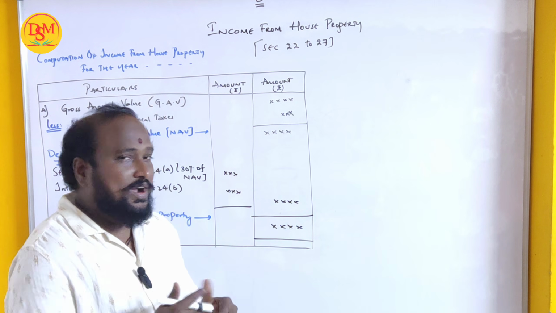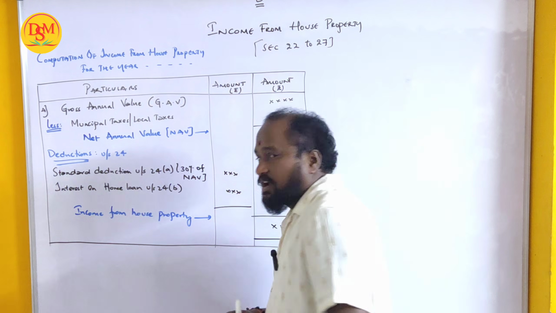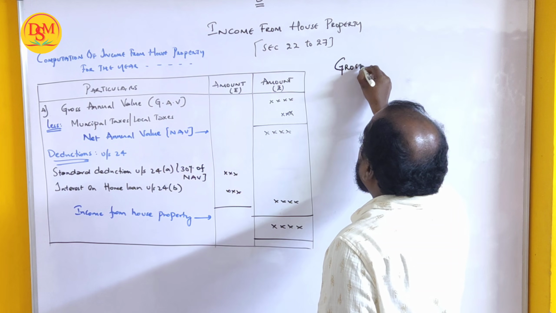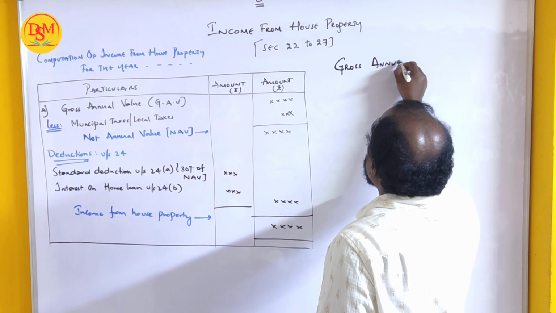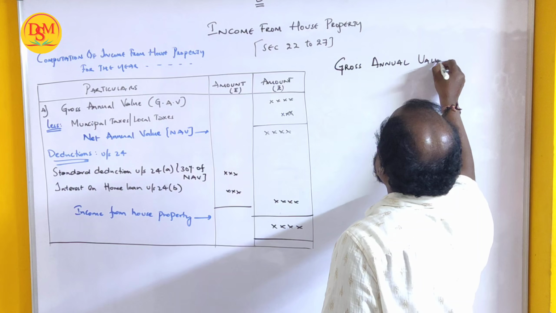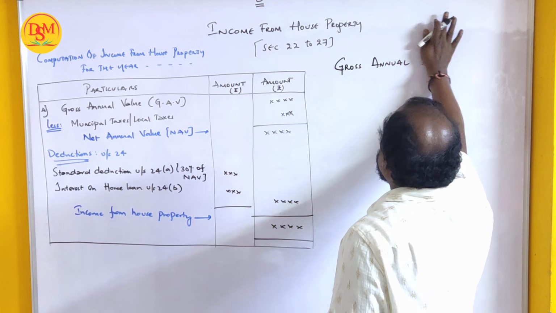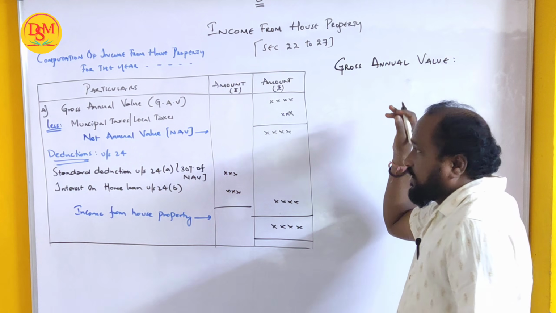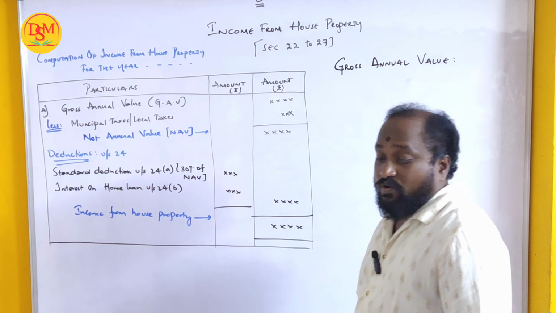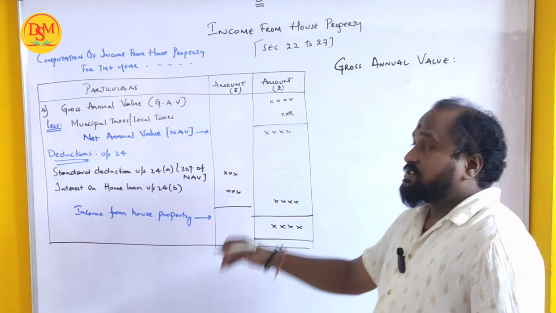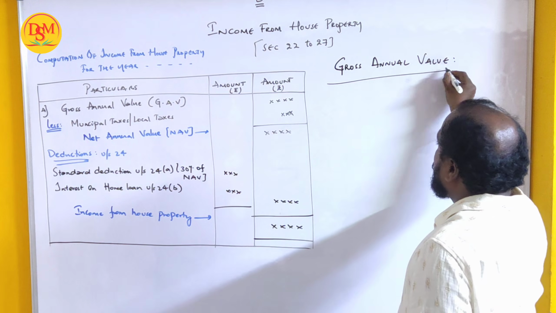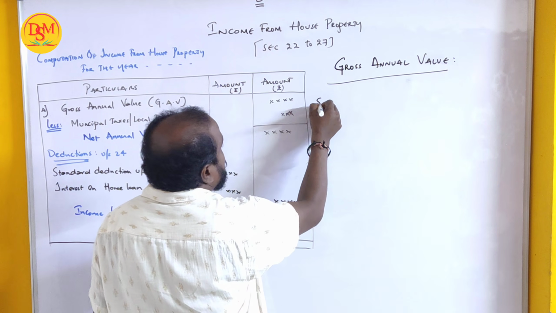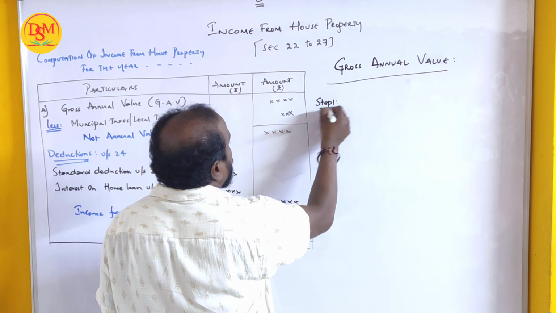So first of all, we'll discuss this point, gross annual value. Let's see how to calculate gross annual value. This is very important, listen carefully, because first you should understand the sum. To solve the sum, this is very important, and finding this is also very important. Gross annual value. So here, how can we calculate gross annual value? There are certain steps, we'll follow those steps. Step number one. What is step number one?